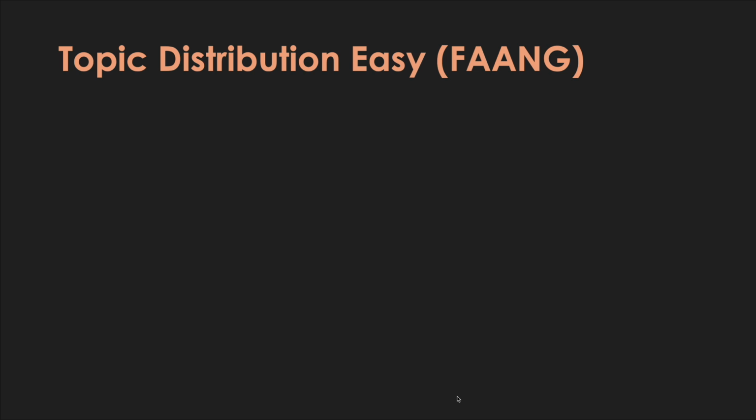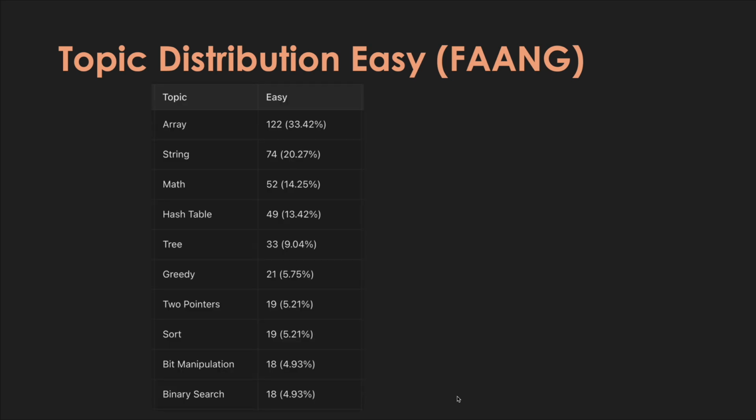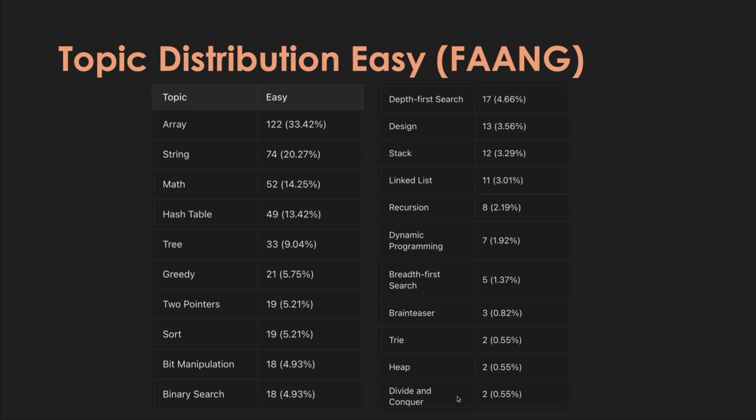Now let's look at the easy questions. So that was the overall combined difficulty topic distribution. Now let's look only at the easy questions which FAANG asked. What is the topic distribution? As you would expect, again, array and strings on top, and dynamic programming way down here, because that is not easy. In the overall set, you saw dynamic programming quite up there, but it's not an easy question.